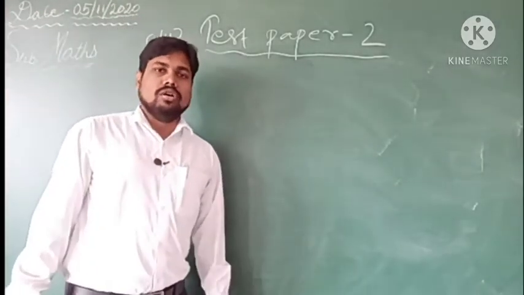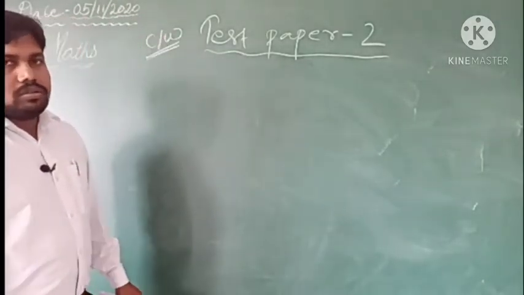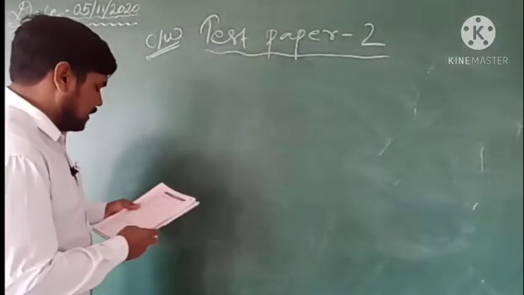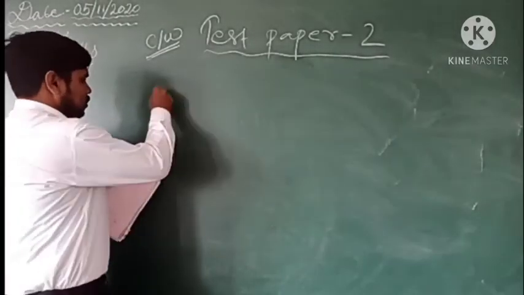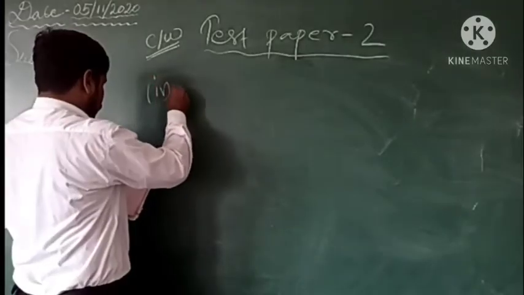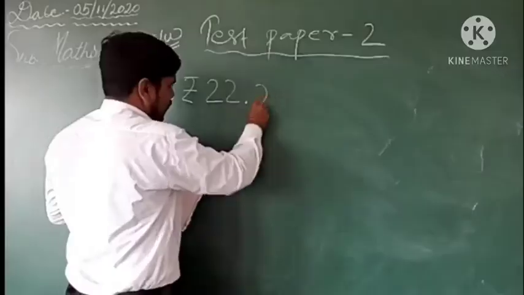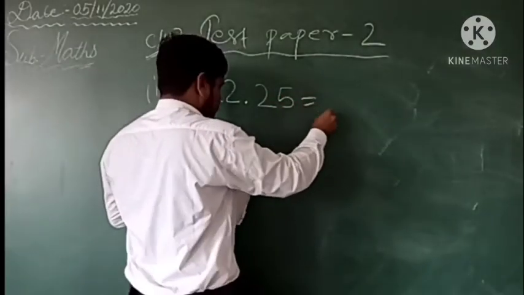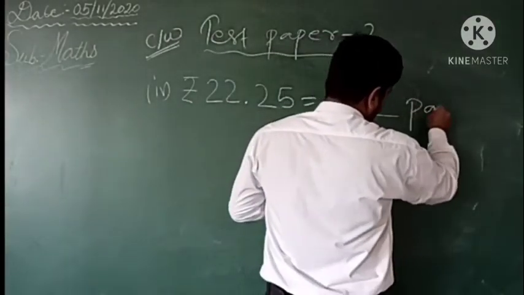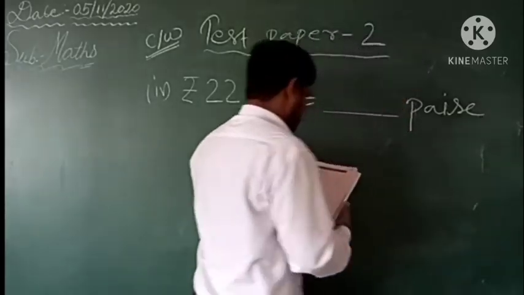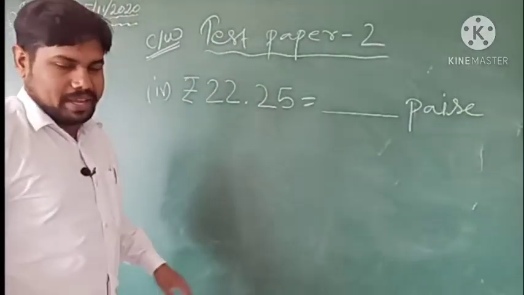So here in question number 4, rupees 22.25 is equal to dash paise. So how many paise will this be?